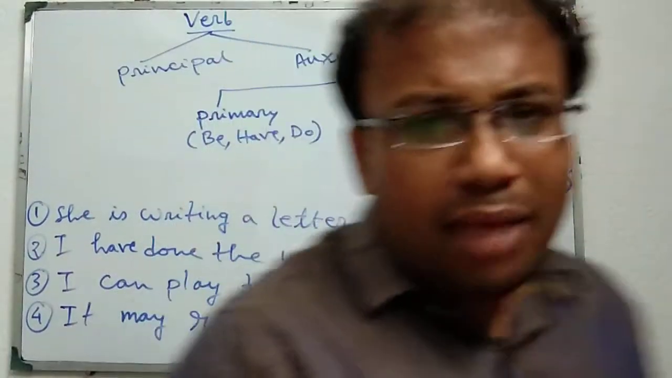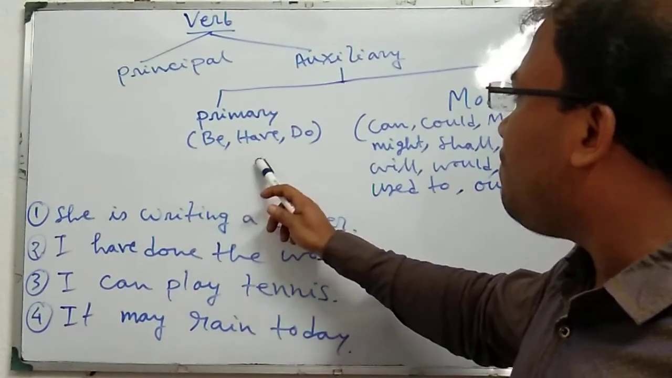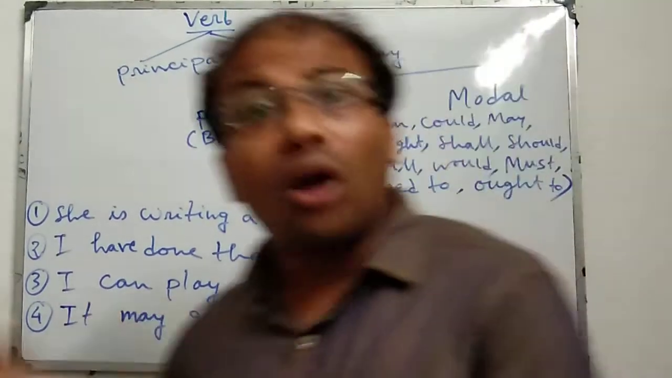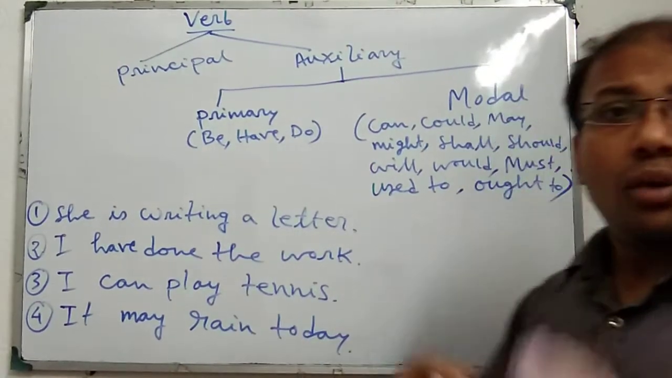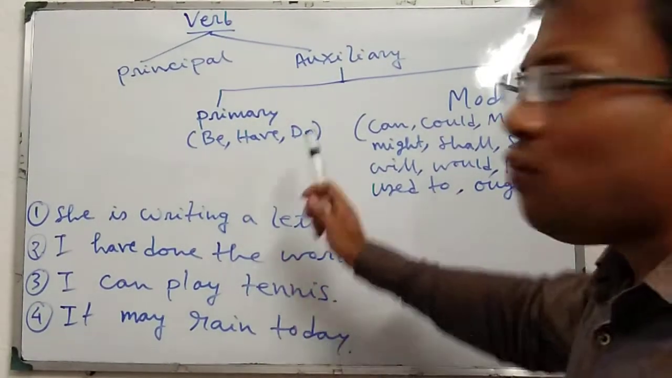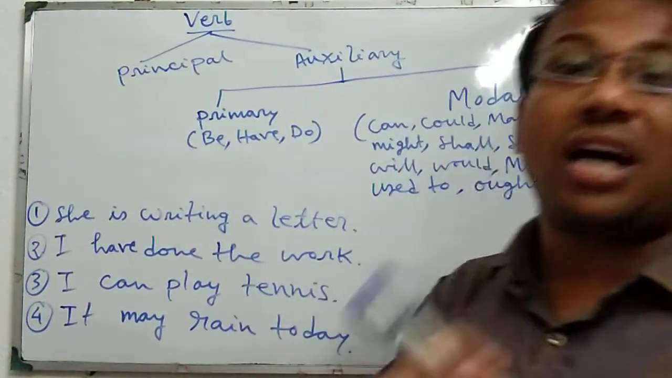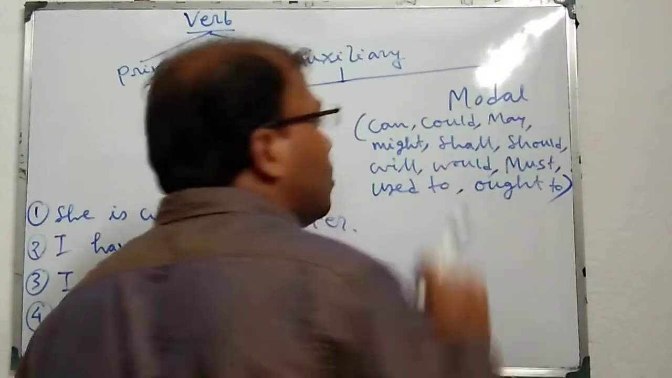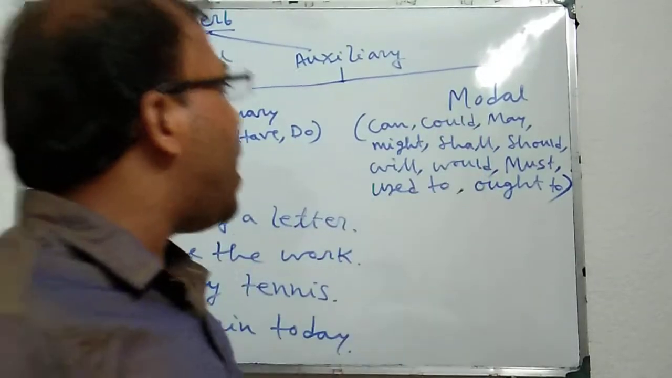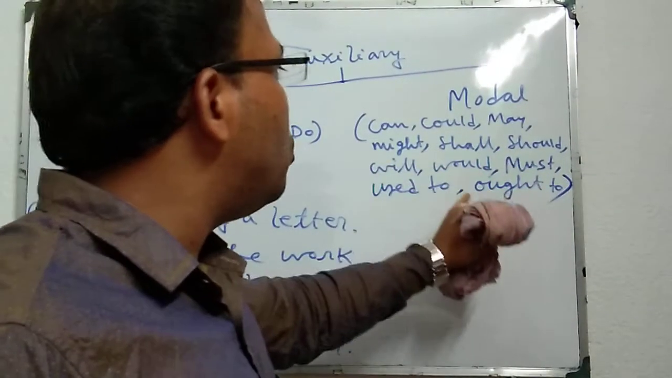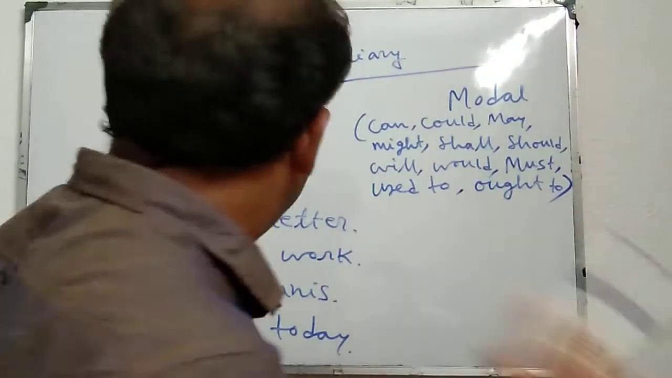In the group of primary auxiliary verbs, there are only three verbs: be verb, have verb and do verb. Be verb with all forms, that means am, is, are, was, were. Have verb with all forms: have, has, had. Do verb with all forms, which can be used as auxiliary: do, does, did. And in the modal auxiliary section there are verbs like this: can, could, may, might, shall, should, will, would, must, used to, ought to. Now I am giving you some examples.